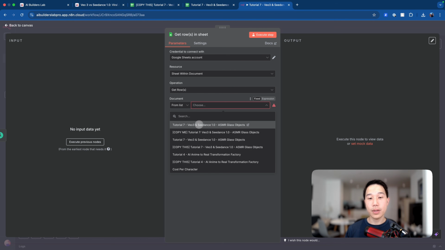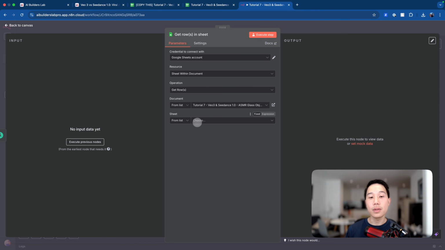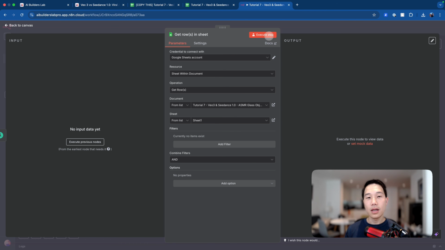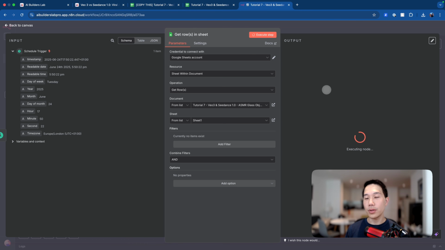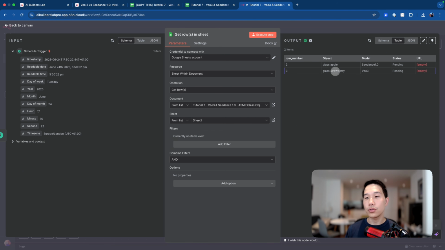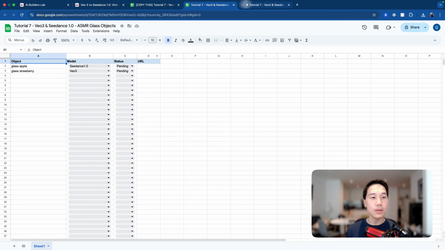So for example, I'm just going to pick this one that I just copied from the template. And now you should also be able to select the sheet from the Google Sheet document. So I'm going to pick Sheet 1. And now if I execute the step, you should be able to get back all the data, like glass apple, strawberry, with pending status, exactly like what we see here in this Google Sheet.